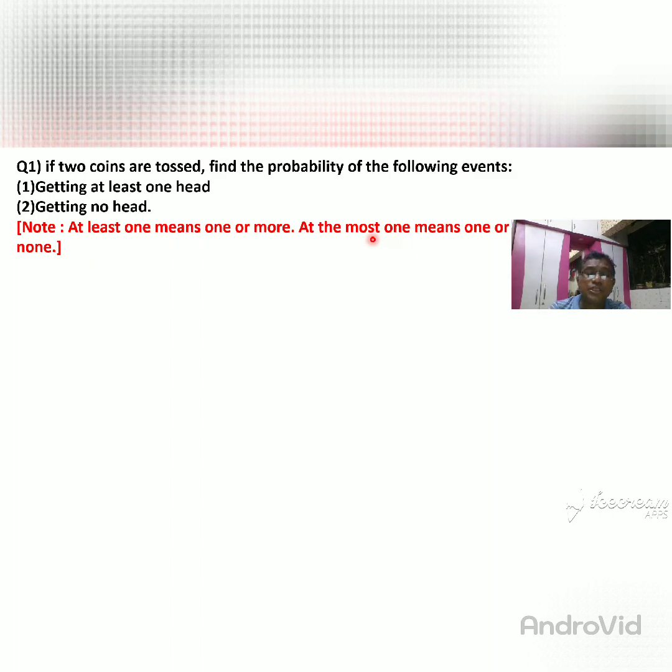So this is a very important thing. So that can be written in red mark as notes. That means you must remember it in your mind, so you don't forget it.